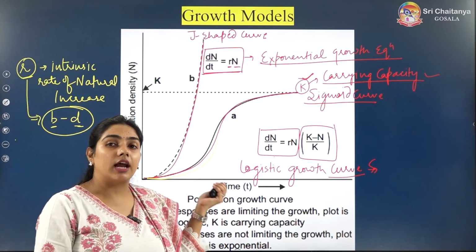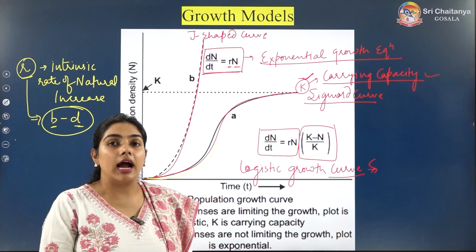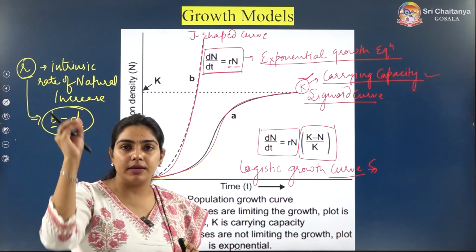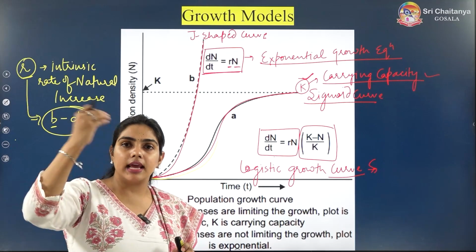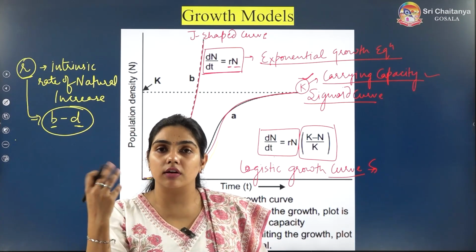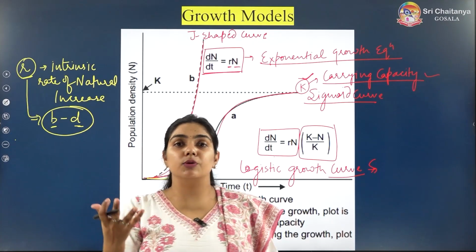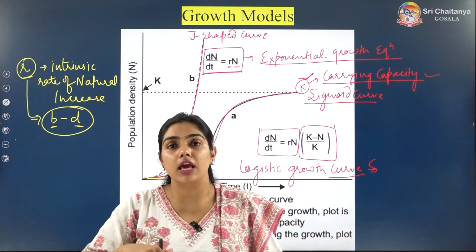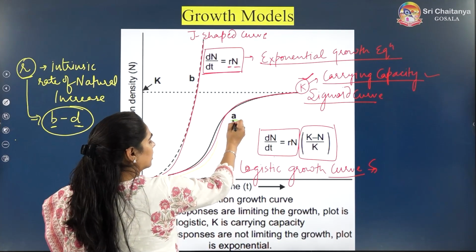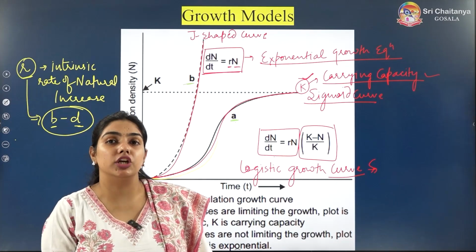The graph is very, very important. The exact graph is given in the NCERT, and they can even give the graph in the question, label it A and B, and ask which curve represents which. For example, is exponential growth represented by A or B? Here, A is logistic growth and B is exponential growth.